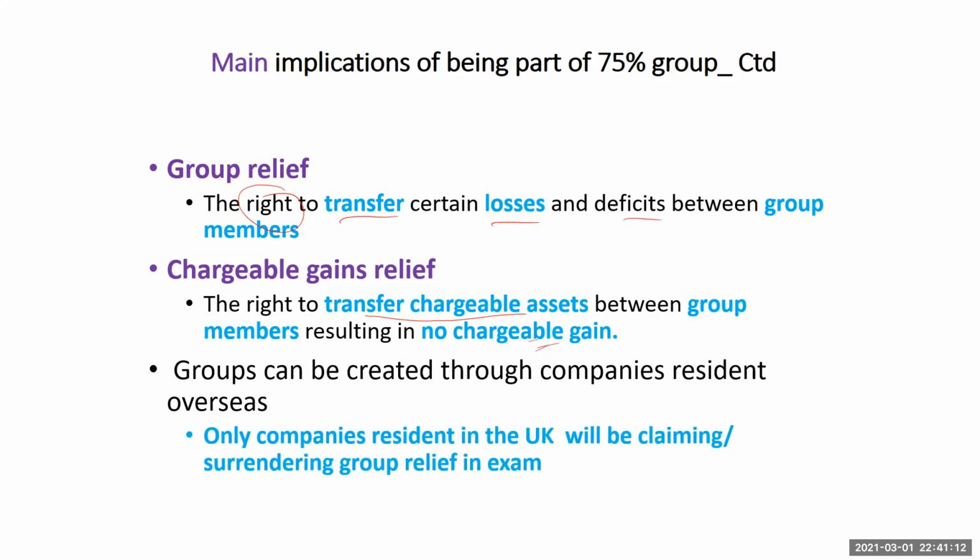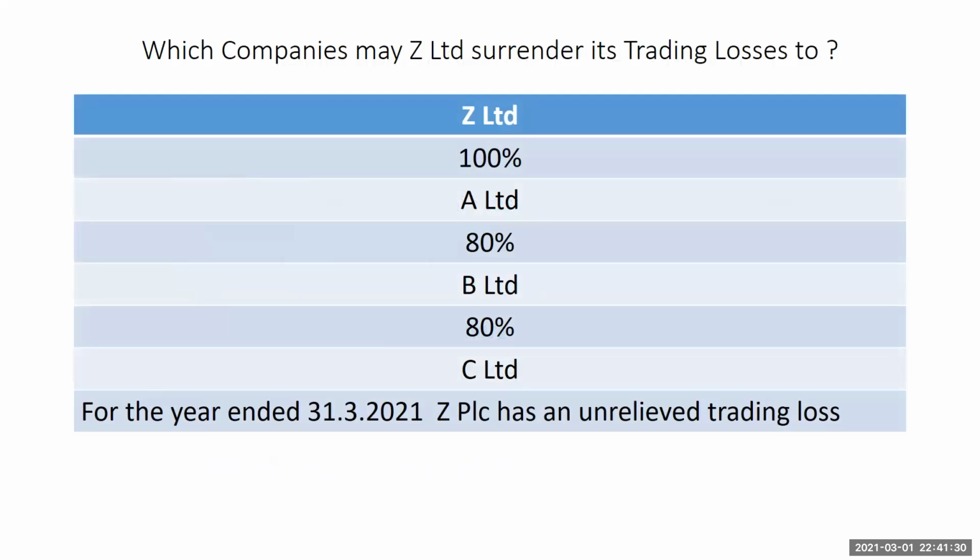Now, groups can be created through companies resident overseas. Okay, so only companies which are resident in the UK will be claiming or could be surrendering group reliefs, the typical exam scenario. So we're looking at only those resident in the UK. Now, let's take an example of this.